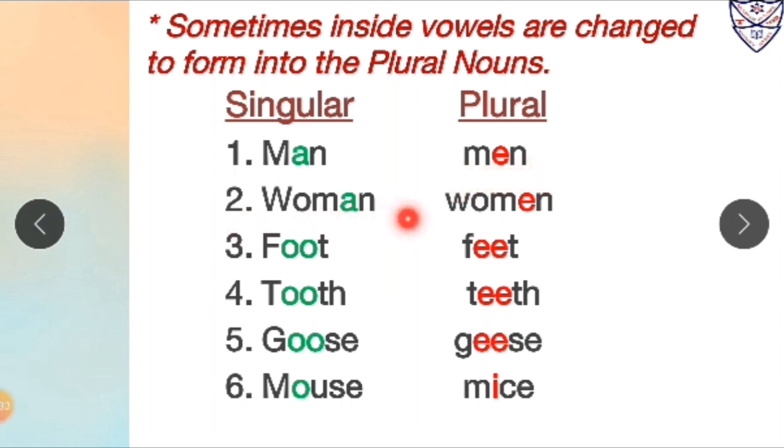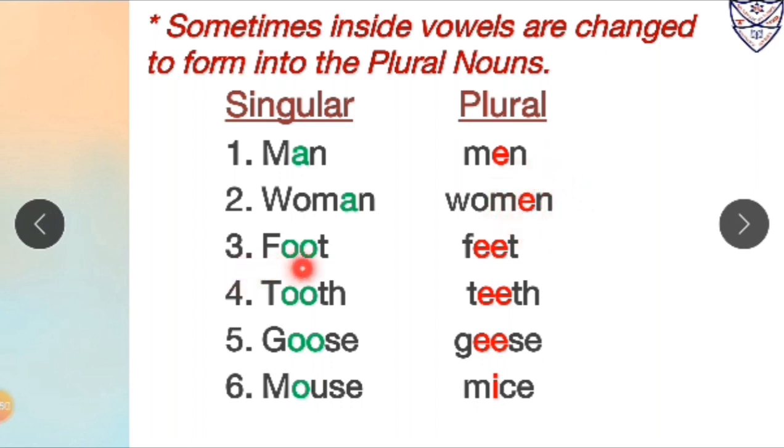Number 2, woman. Over here again woman is in singular form. Now over here woman, the inside vowel is A. To form its plural we will change the inside vowel to E. So woman which is in singular form will become women in plural form.